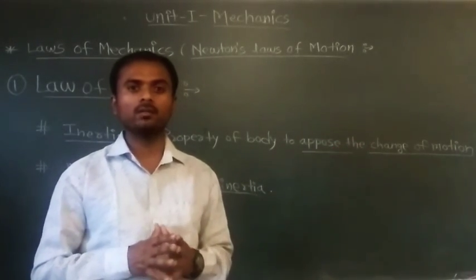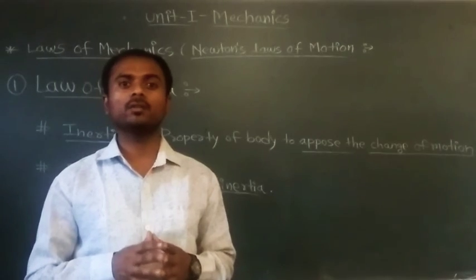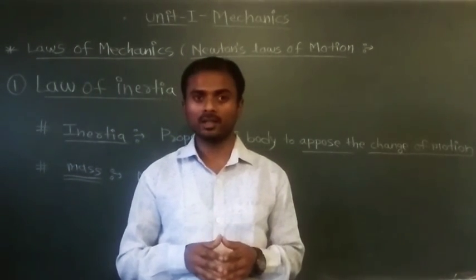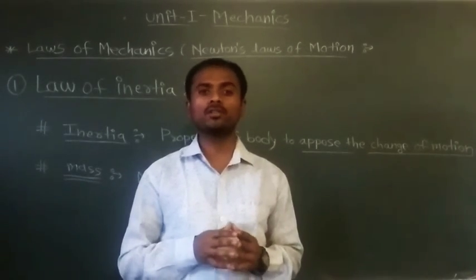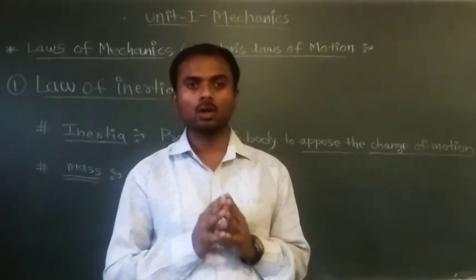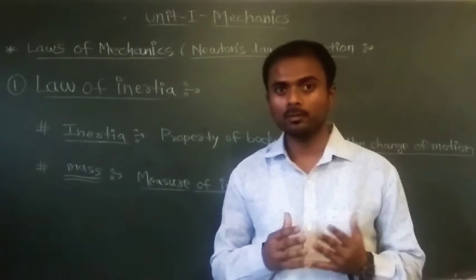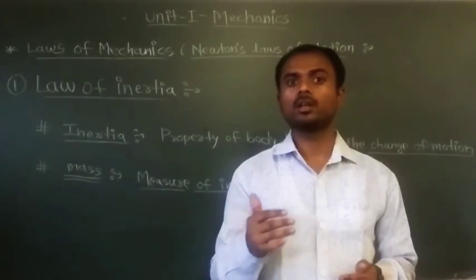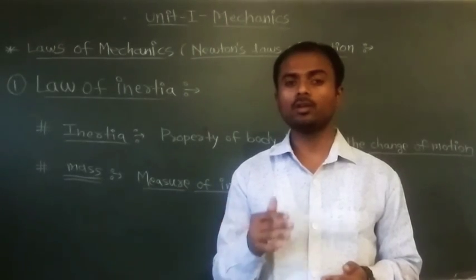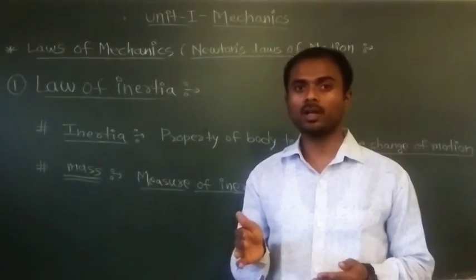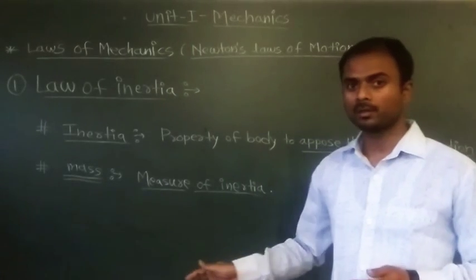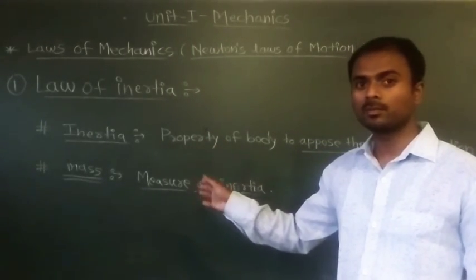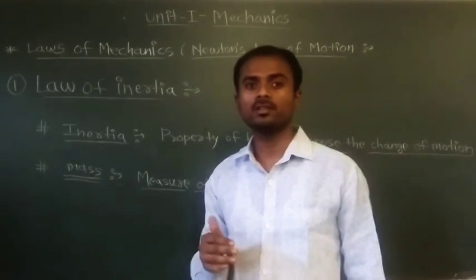Once again I am telling the first law of motion: if the body is in motion or at rest, then when no external force is applied on the body, that body will continue its state of rest or its uniform motion. So this is called the law of inertia. Then the quantitative definition of mass and force, that we will discuss in the second and